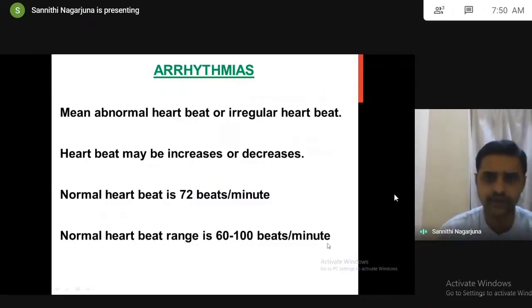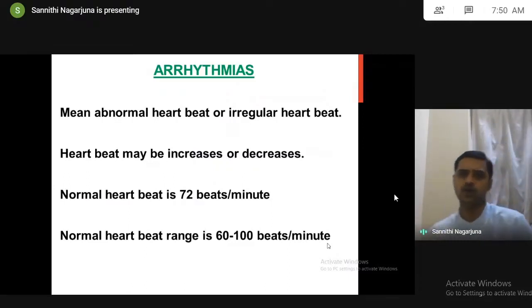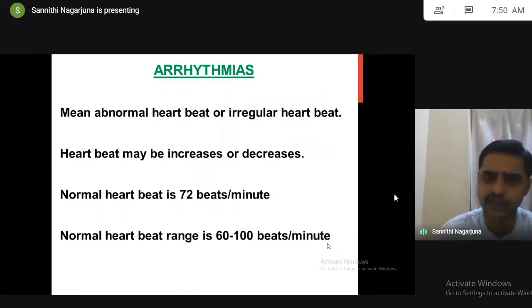So coming to this definition, you please try to understand. Arrhythmias means abnormal or irregular heartbeat. The heartbeat may increase or decrease. So normal heartbeat is 72 beats per minute, but the normal heartbeat range is 60 to 100 beats per minute. No individual has 72 beats per minute at all times, because the heartbeat is highly variable, the